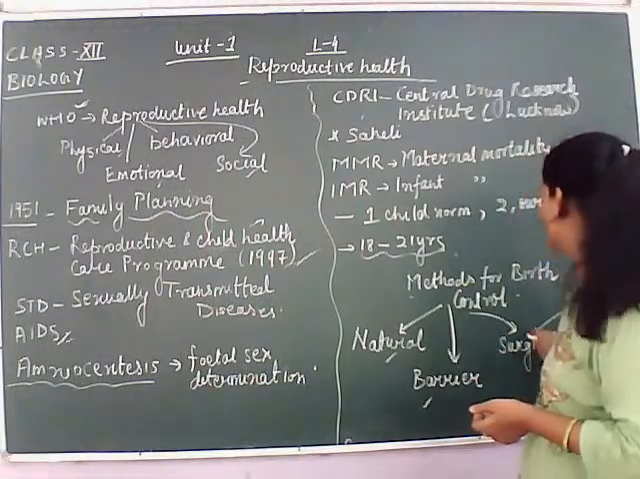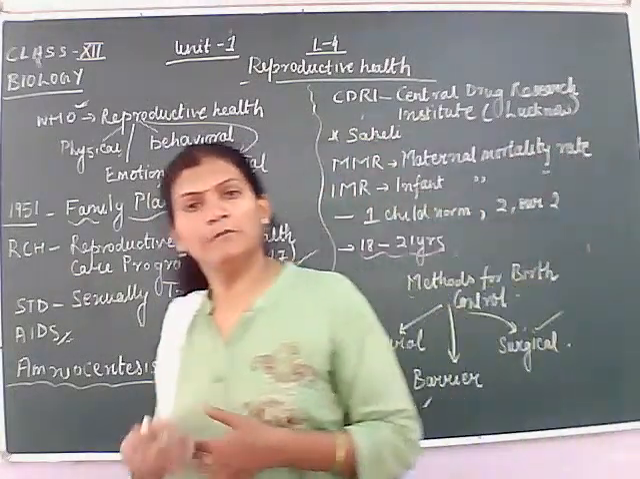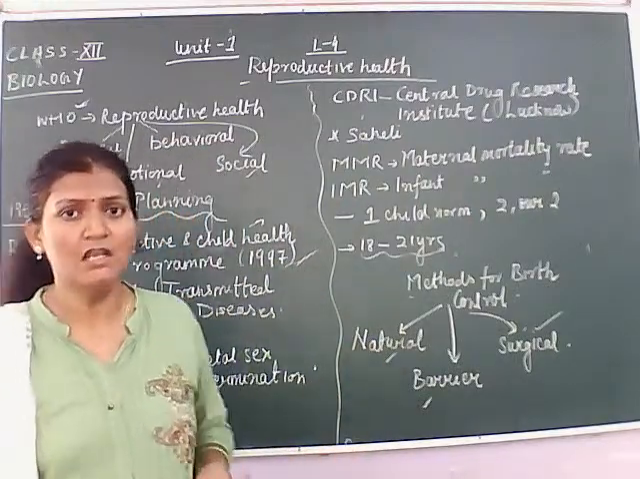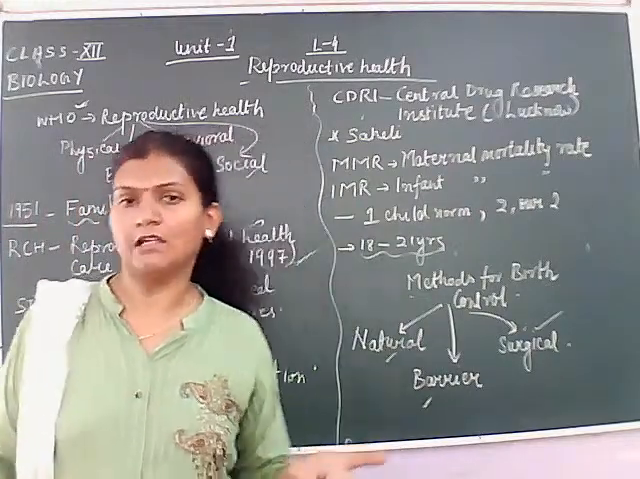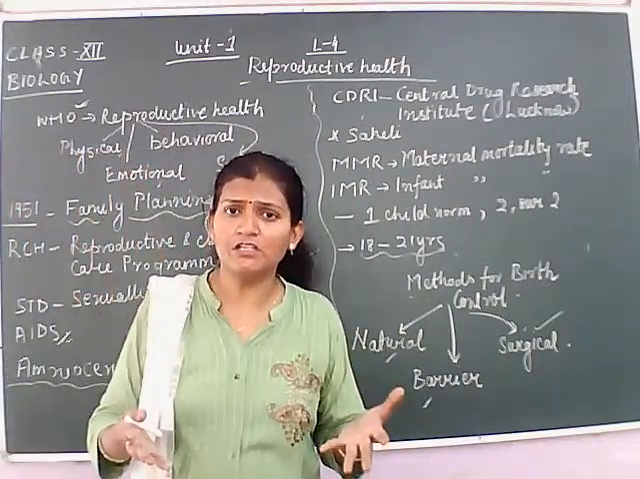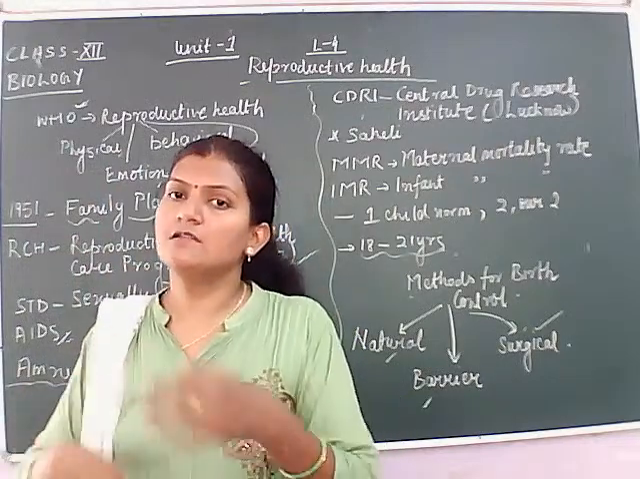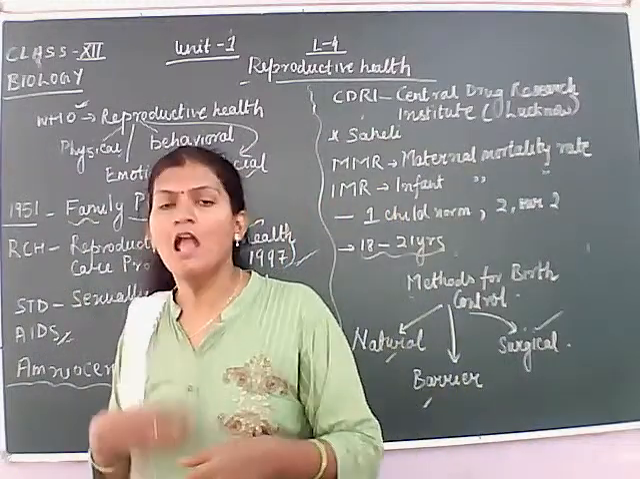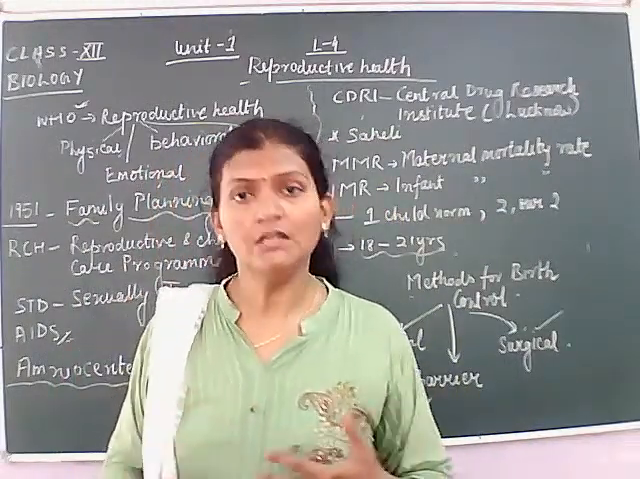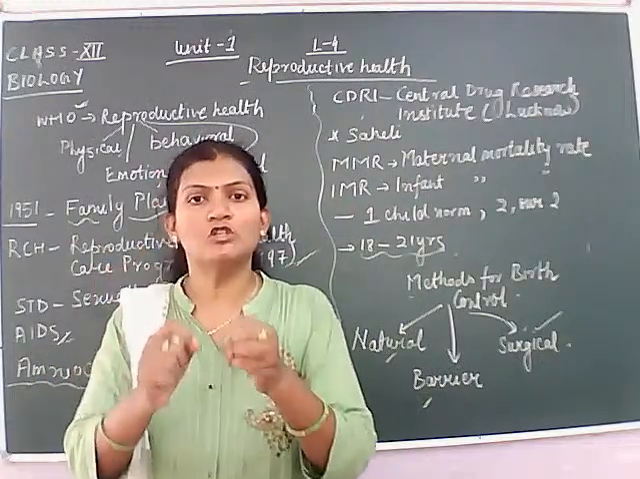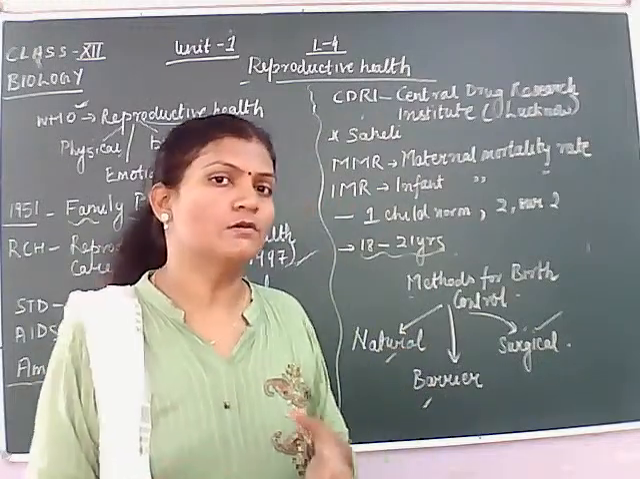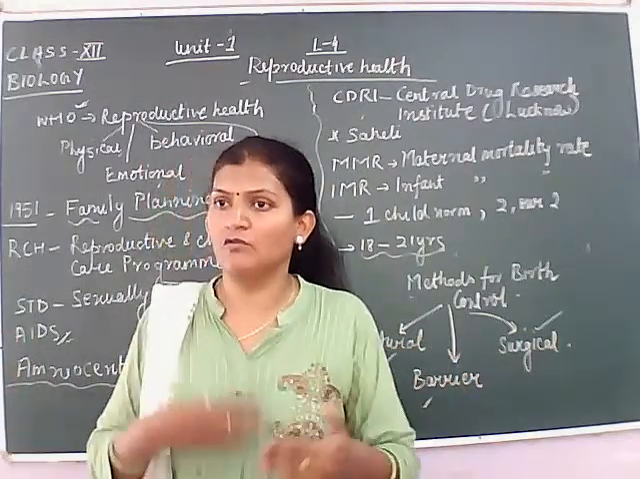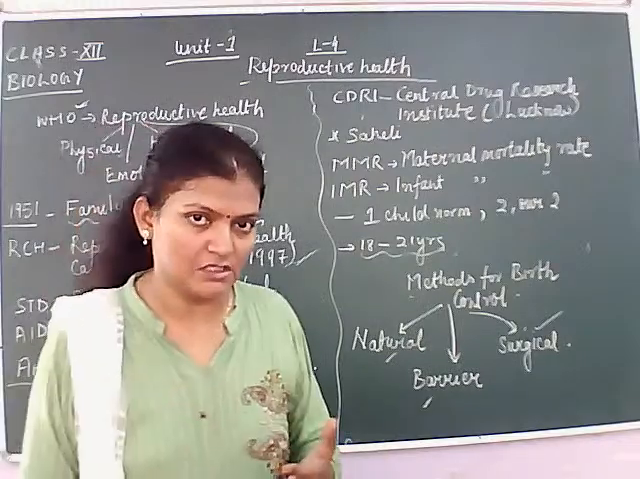The third one is the surgical method. In the surgical method, either the male or the female has to undergo a surgery involving the sperm duct or the fallopian tube. If the male is undergoing surgery, then the sperm duct is cut and ligated, and if the female is undergoing surgery, then the fallopian tube is cut and ligated, or tied, so that the meeting of sperm and ovum cannot take place, and we can prevent fertilization.